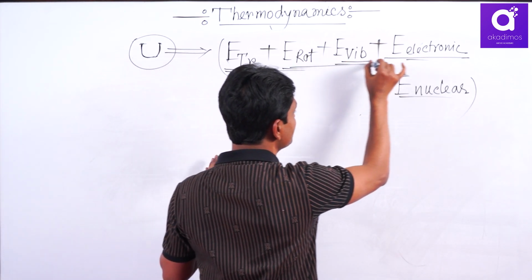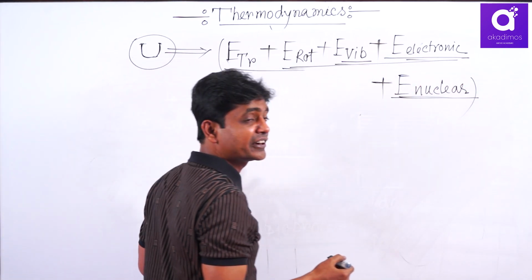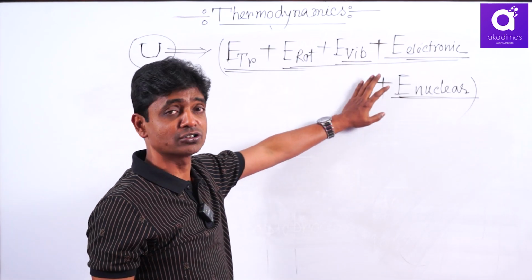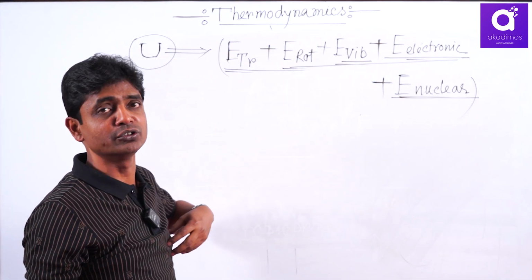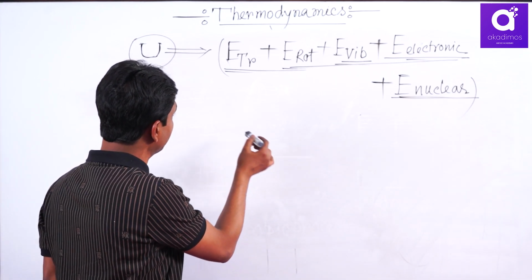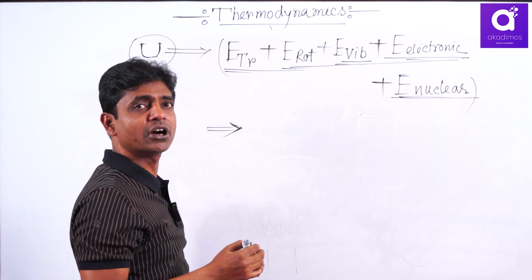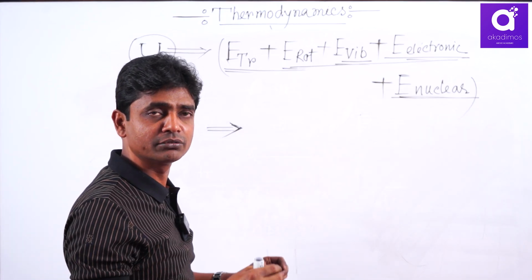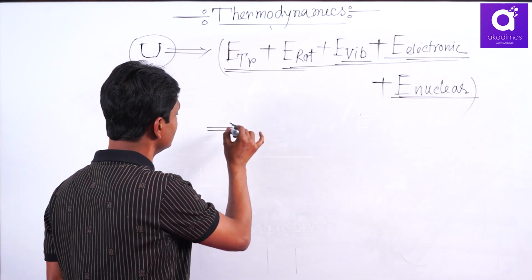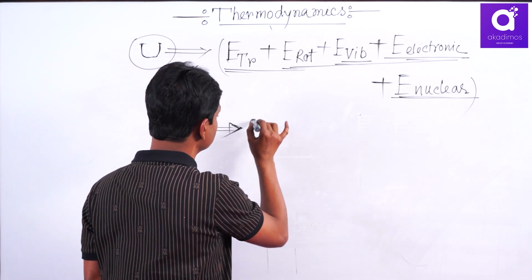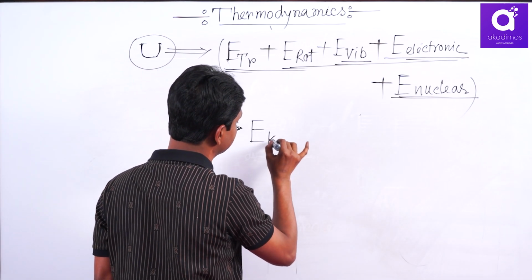All these five motions are included in internal energy, and this type of motion you also get in a molecule at rest with respect to us. Another energy is associated with whole molecular motion. A molecule in motion has associated kinetic energy.